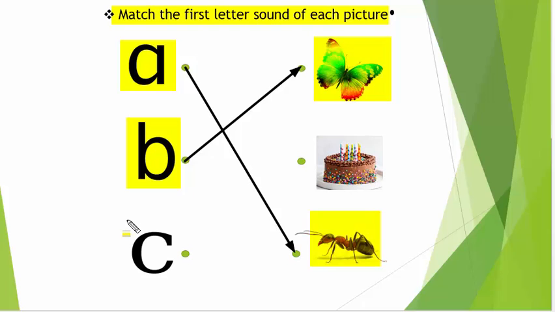The third letter is C. This is a lowercase letter C, sounds like K. Let's see which thing begins with the letter C. K, cake. K, cake. Now we will match the letter C with cake.